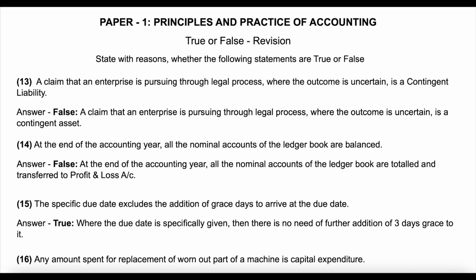Question 14. At the end of the accounting year, all the nominal accounts of the ledger book are balanced. Answer: false. At the end of the accounting year, all the nominal accounts of the ledger book are totaled and transferred to profit and loss account.